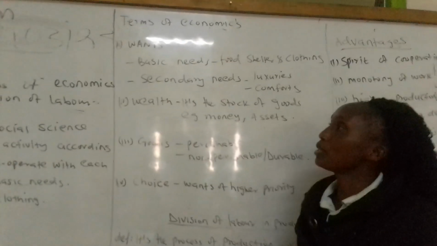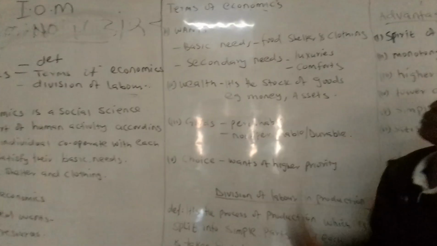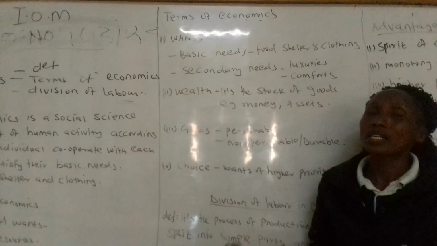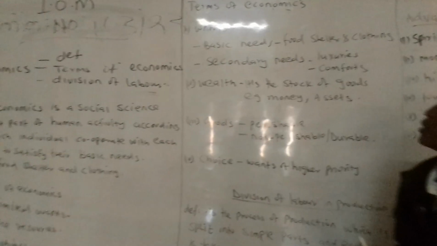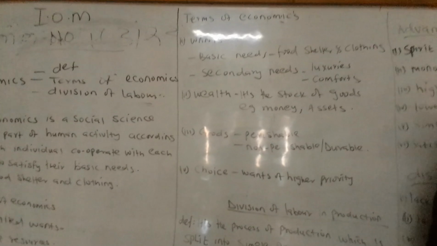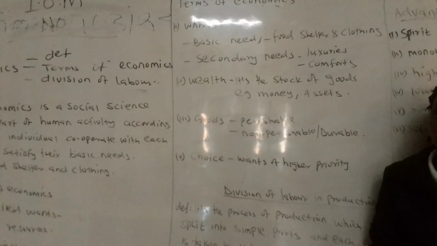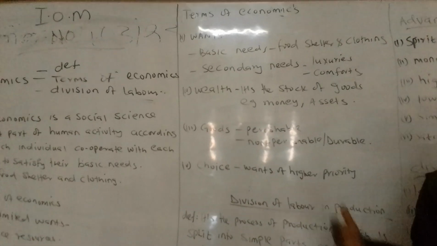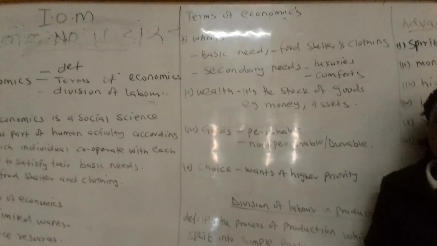And then the next part: the terms of economics. Those are the terminologies which we normally use in economics. For us to understand this, take wants. Those are basic needs: food, shelter, and clothing. And then we have the secondary needs. Even if you have food, shelter, and clothing, we have secondary needs. Those are the extra needs for your own comfort.